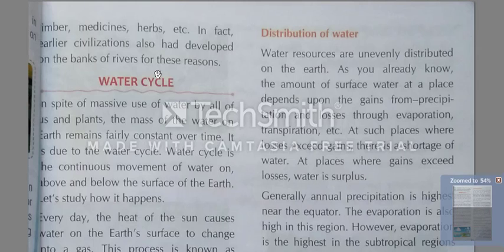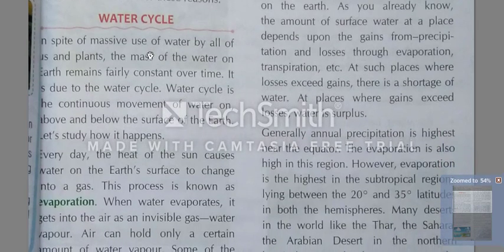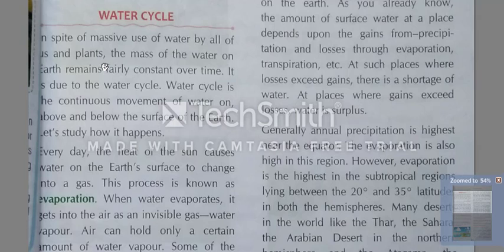In spite of massive use of water by all of us and plants, the mass of the water on Earth remains fairly constant over time. Water is available in a limit, okay? And we use the water in many different ways.